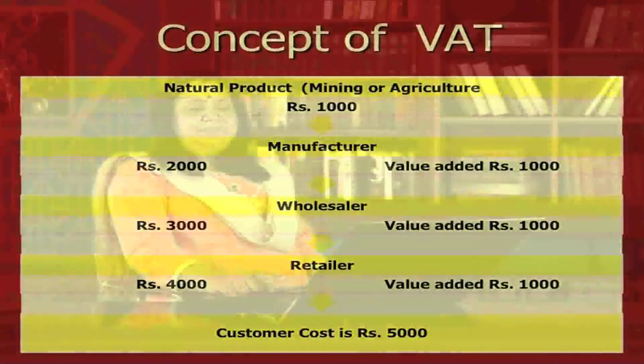So, with each level you have to add the tax. So, 10% of 1000 at each level will be 100 rupees. So, in total, you have crossed 4 stages, that is 1, 2, 3, 4. So, the 4 stages will be somewhere around 400. So, 400 will be the tax which the consumer has to pay.